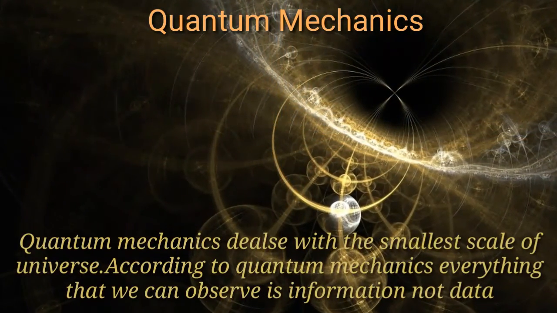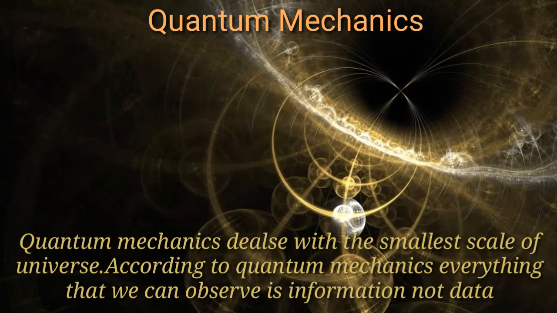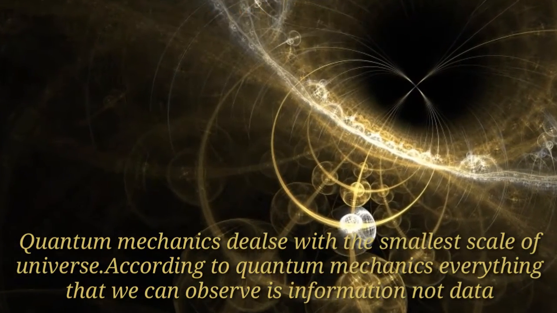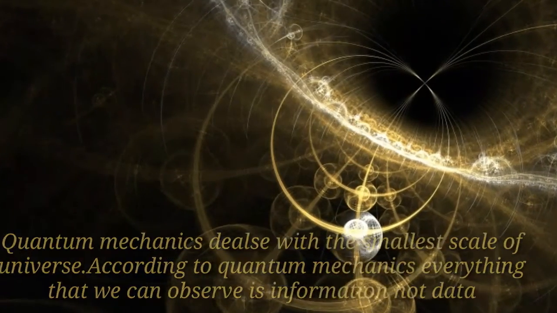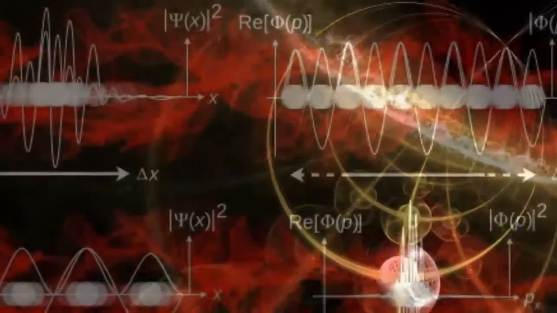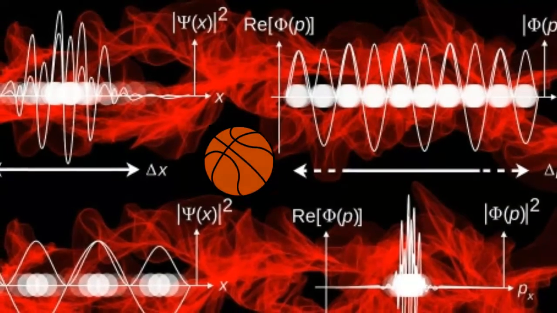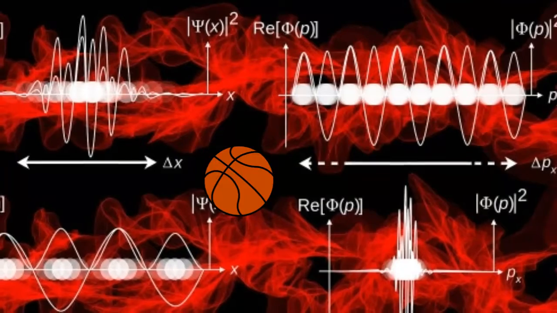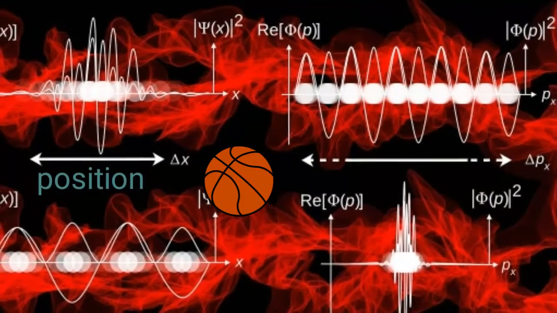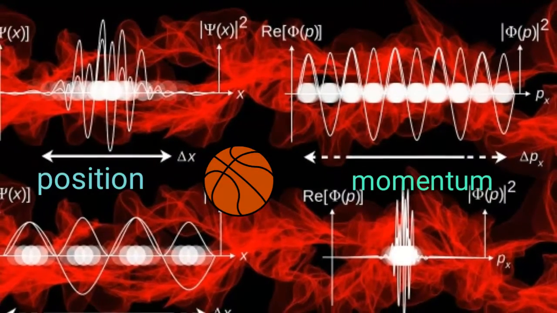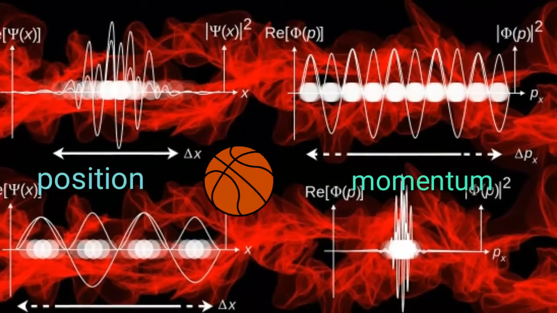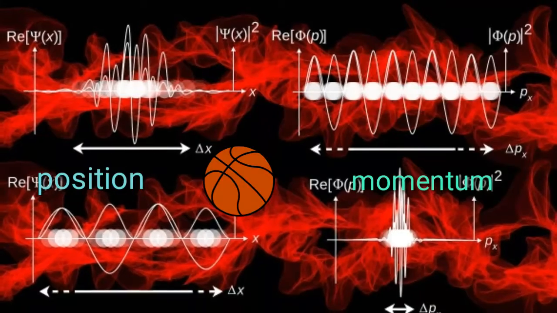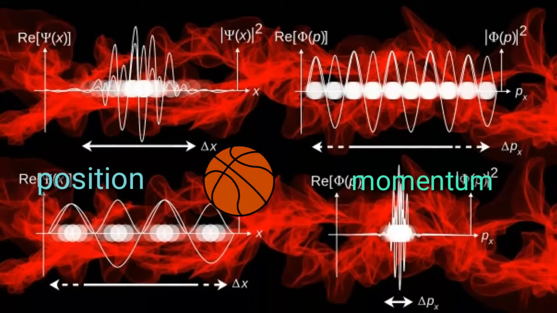Quantum mechanics deals with the smallest scale of the universe. According to quantum mechanics, everything that we can observe is information, not data. If you are observing an object like a ball, you are really observing information about two quantum properties of that object. One is position, the other is momentum. Without these two pieces of quantum information, the object could not exist. That's why we take all real things as information, not as data.